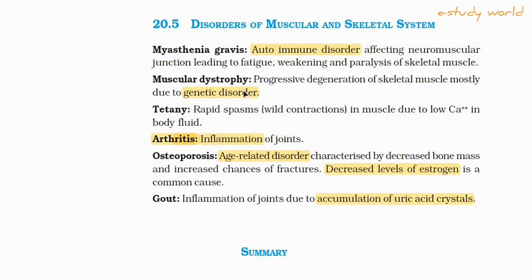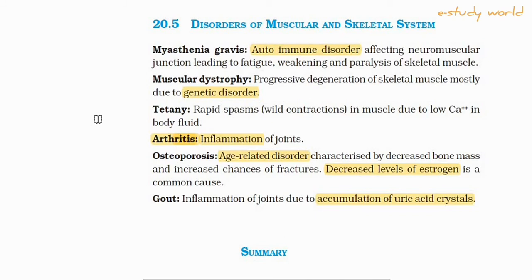Muscular dystrophy. Muscular dystrophy is a genetic disorder. This is not an autoimmune disorder; this is a genetic disorder. It is progressive degeneration of the skeletal muscle, mostly due to a genetic disorder.